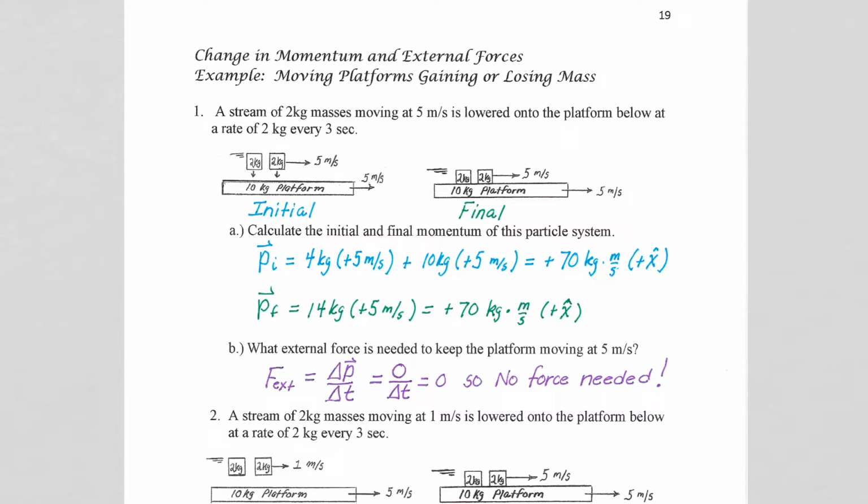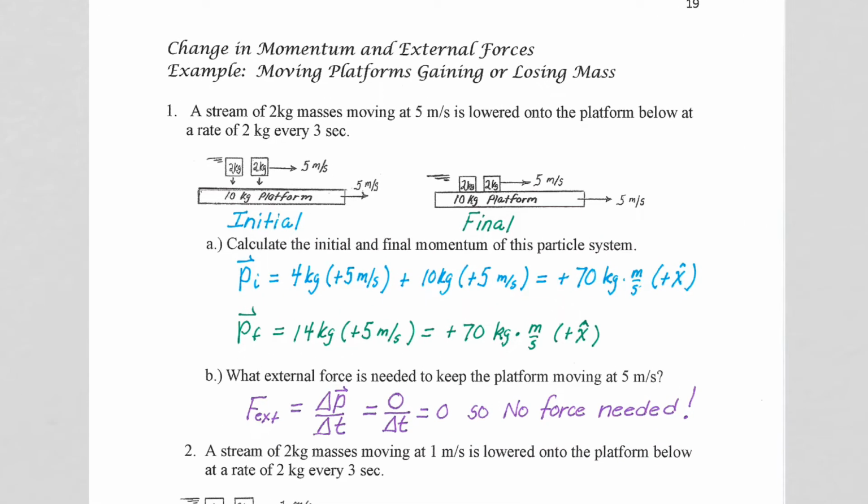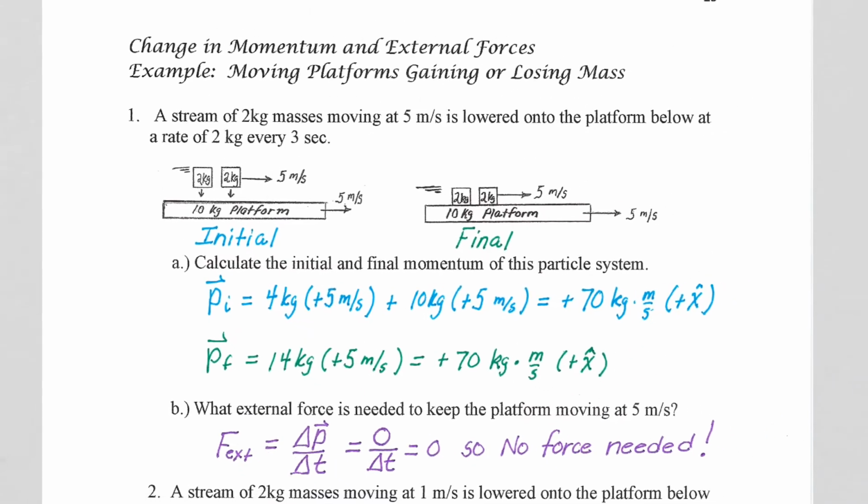All right, our last example before moving on to a new topic entirely. We're going to talk about rockets and rocket propulsion in our next lesson. But before we do that, we're going to look now at what happens to a moving platform when the platform acquires mass. So it's getting heavier, and what we have to think about is how does that affect the motion of the platform? Well, in the first instance of our consideration, we are looking at adding 4 kilograms of mass.